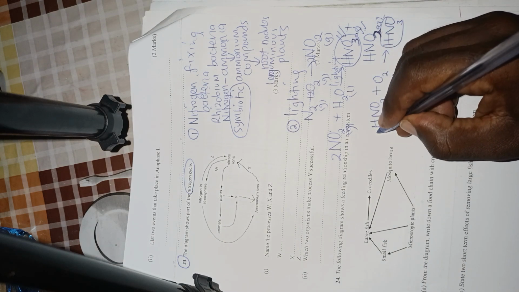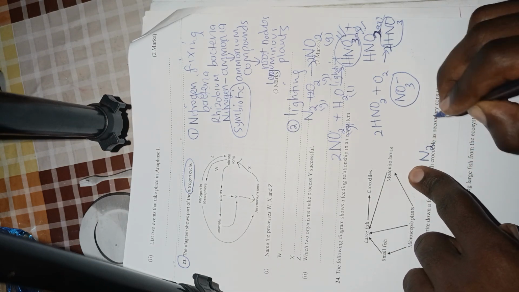Then at the end of the day, we should be able to know this, that the nitric 5 acid contains nitrate ions. These ions are absorbed by the plant because when it is raining, this rain percolates through the soil, containing thus the nitrate ions. These ions can get absorbed by the roots of the plant, then get used in the making of food. Now, you'll possibly be able to get this as well.